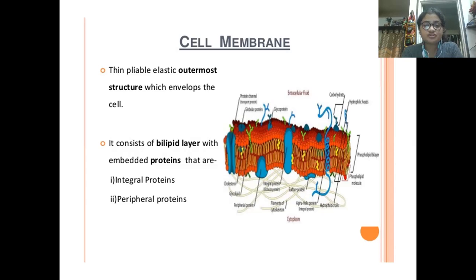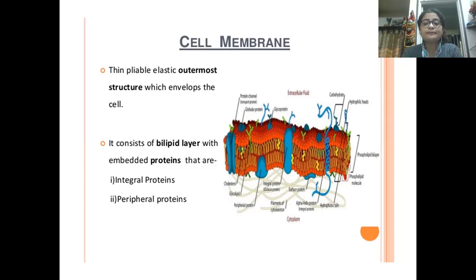Now, what is the main feature? It consists of a bilipid layer. Okay, now what is a bilipid layer? Bilipid layer means two layers of lipid. The word bi means two. So the most important characteristic of the cell membrane is that it consists of a bilipid layer, so two layers of lipid, fat, we all know, with embedded proteins. Embedded proteins means these proteins are embedded inside this bilipid layer. They are present within this bilipid layer, so that's why embedded.